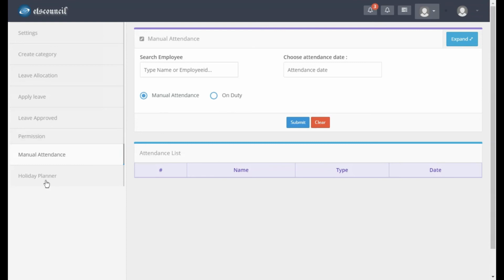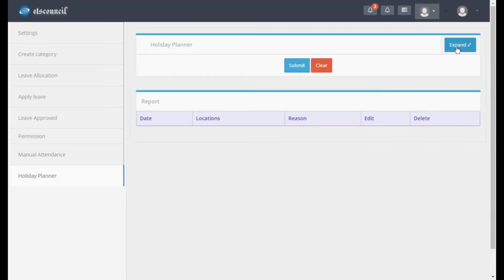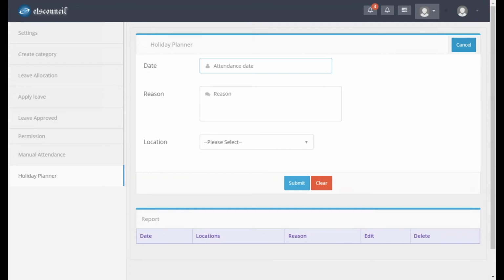Alright. Then holiday plan. You can add your holidays. You can mention, okay, Christmas on 25th to 29th, and you can have location-specific holidays as well, right? One state of the country may have a holiday which may not be applicable for another state of the country.